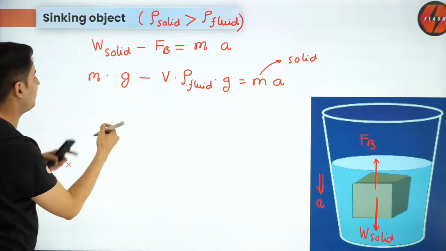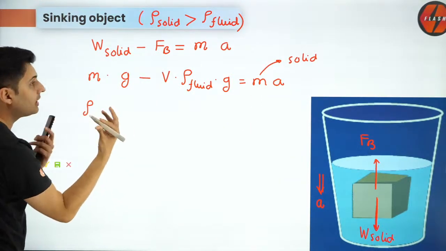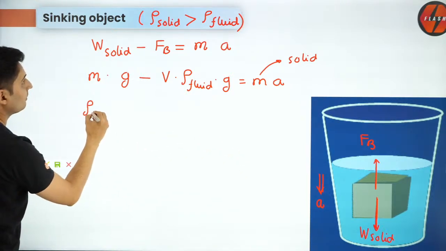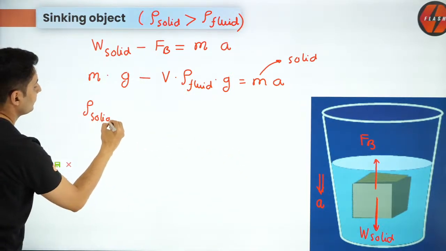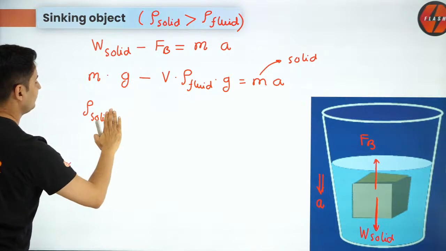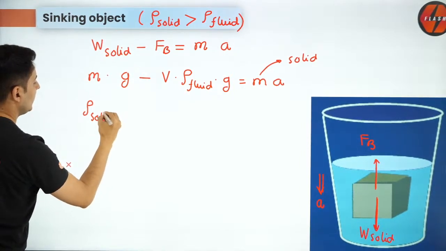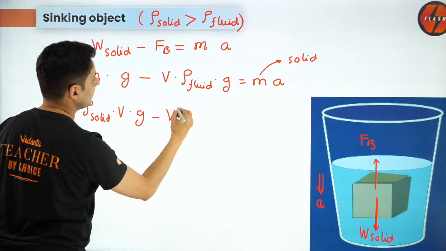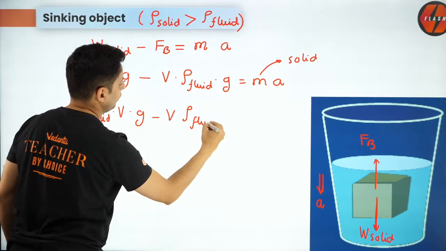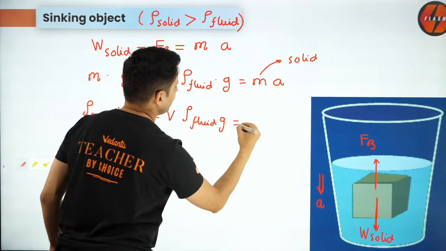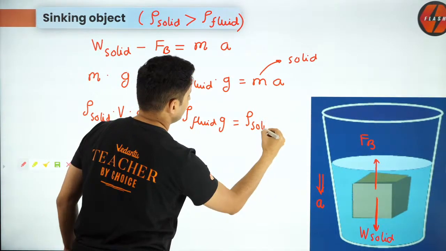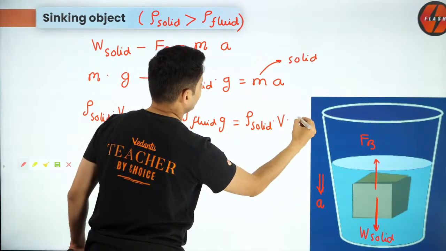Mass is density into volume. So the mass of that block is density of solid into the volume of that block. So: rho of solid into V into g, minus V into rho of fluid into g, is equal to rho of solid into V into a.